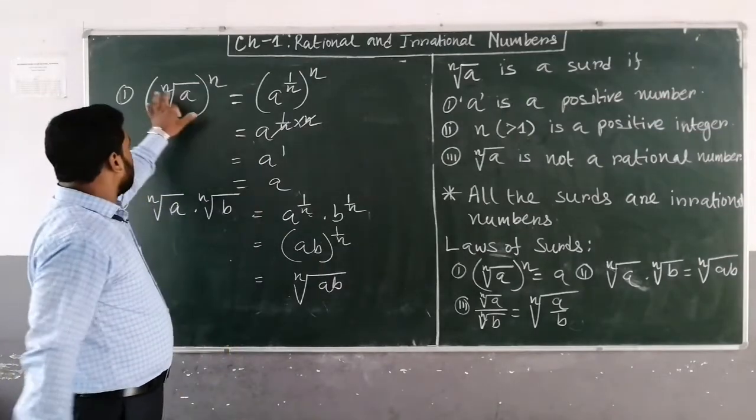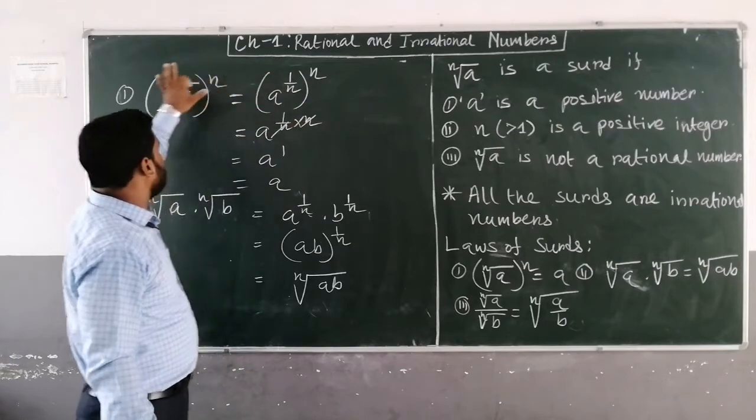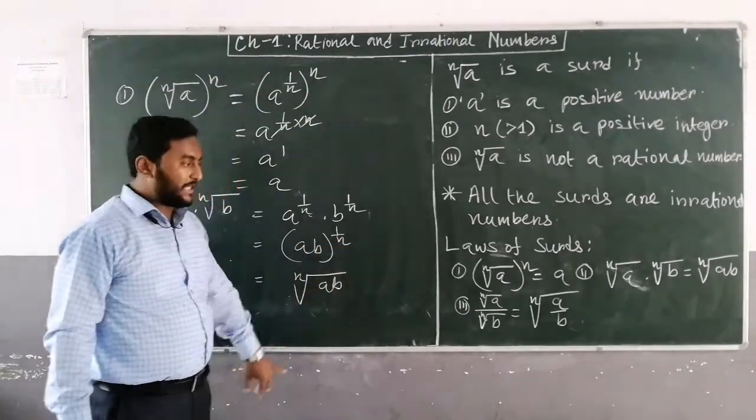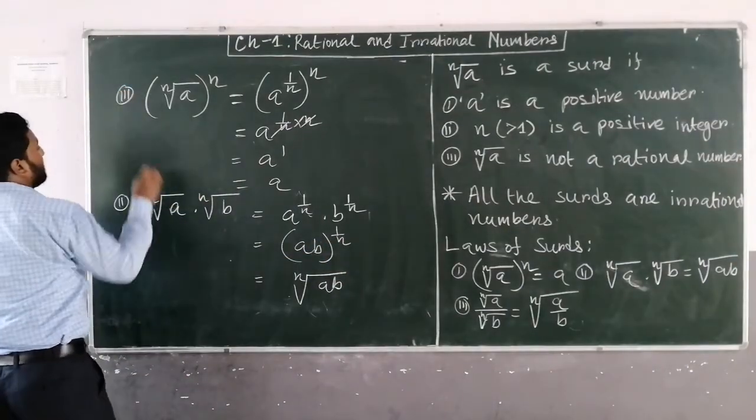Okay. Here nth root of a means a to the power 1 upon n, or a to the power 1 upon n means nth root of a. So ab to the power 1 upon n means nth root of ab. That is the right hand side. Okay. Now third property. That is the third law.